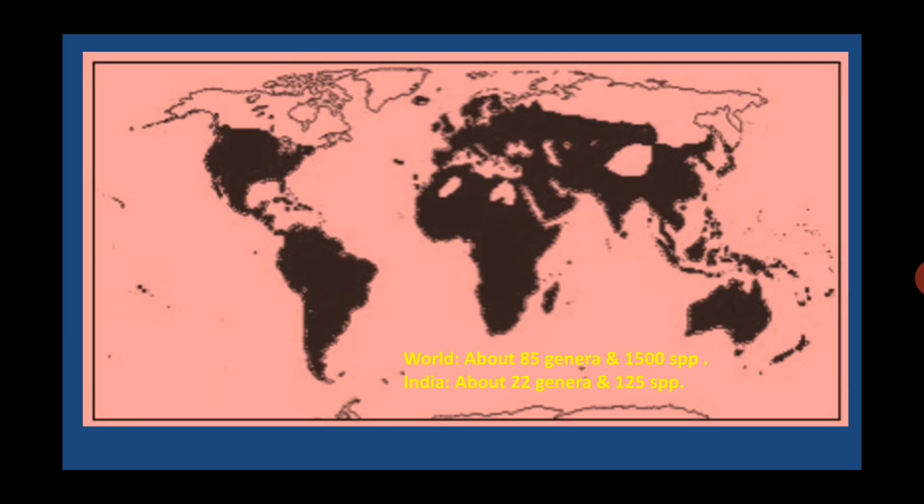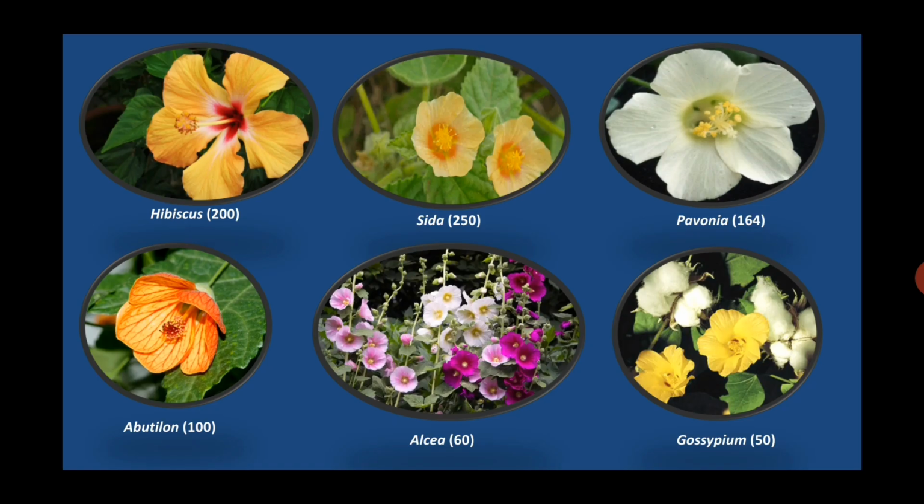Geographical distribution of family Malvaceae. About 85 genera and 1500 species are found worldwide. In India, 22 genera and 125 species have been reported so far. Members of this family are distributed in tropical and temperate regions of the world.